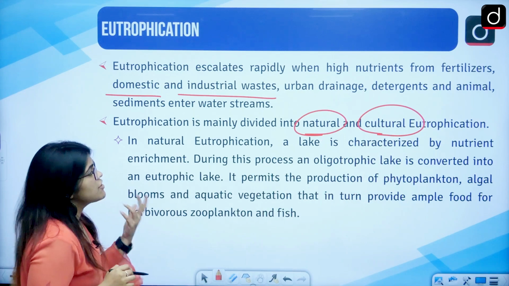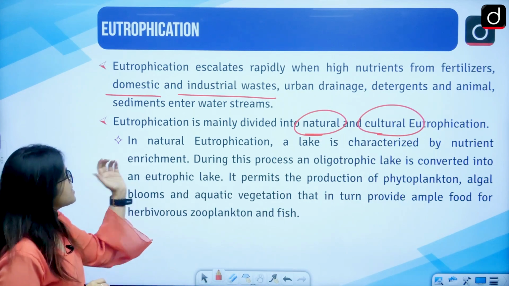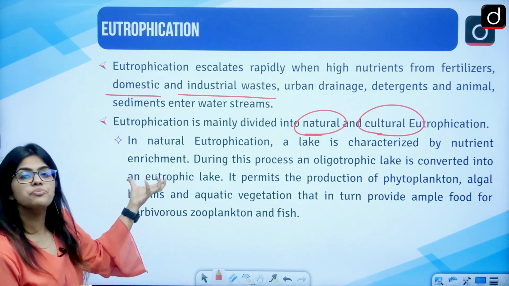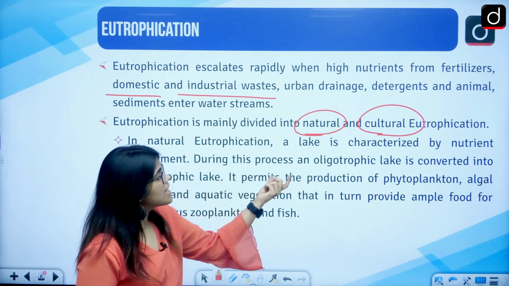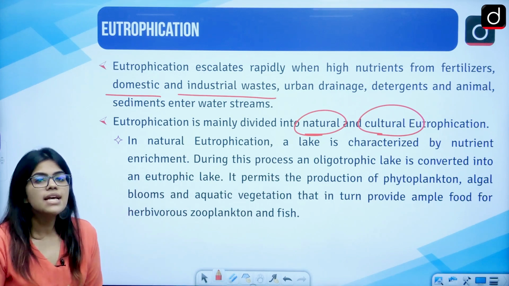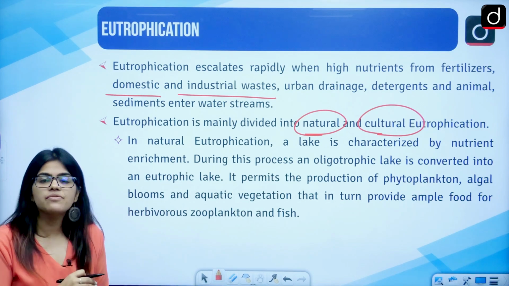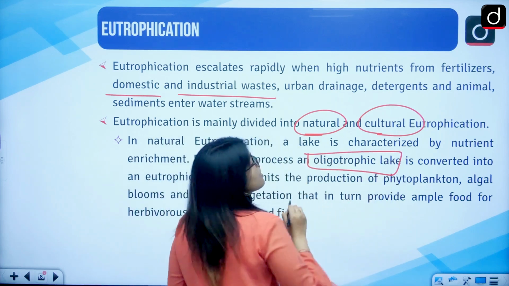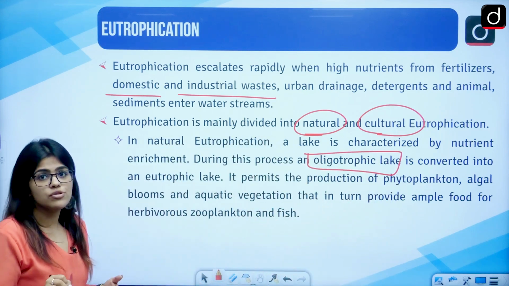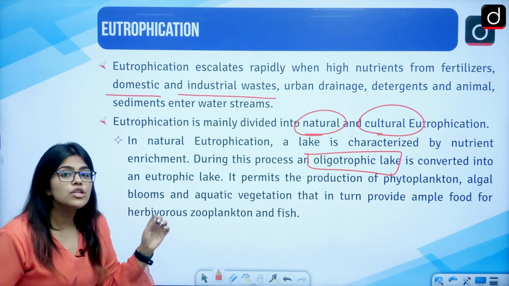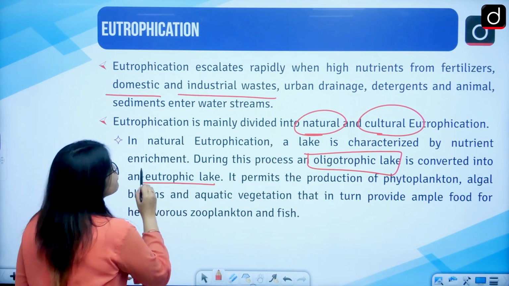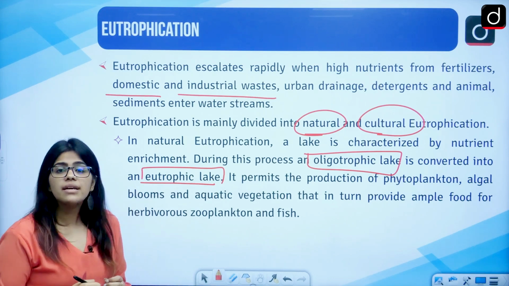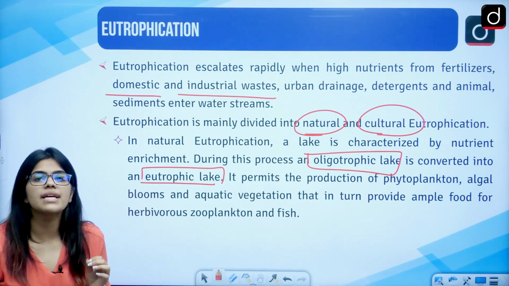So what is natural eutrophication? Very simple. In natural eutrophication, a lake is characterized by the nutrient enrichment it has. During this process, the oligotrophic lakes, these are the different types of lakes that we have already done in the class, and this is a PYQ as well. Please write it in the comment section also. What is the meaning of oligotrophic? What is the meaning of eutrophic lakes? Also tell me in which type of lake the clearest water is seen.